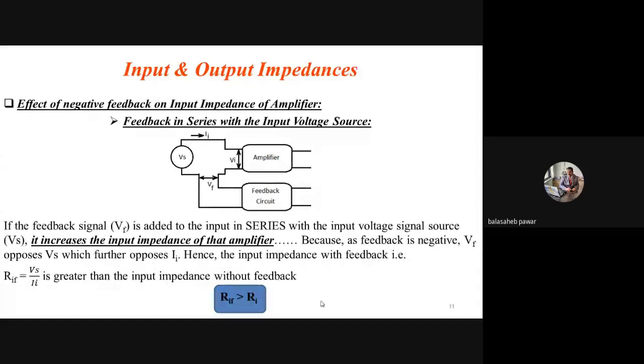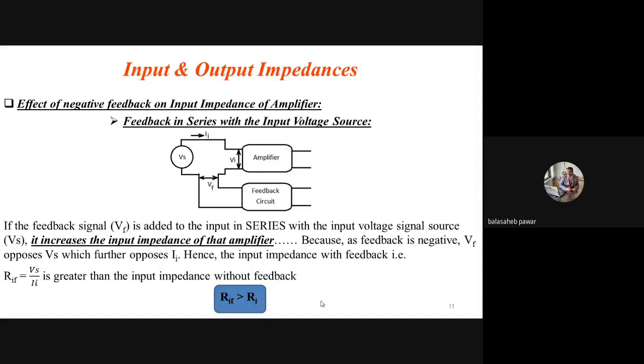Now can you justify for me at this stage how many times it will be greater than RI? Can anyone? Already I told you during the start of today's lecture. Can anyone? I wrote here that RIF is greater than RI. Okay. But how many times will it be greater than RI? Can anyone apply the logic?